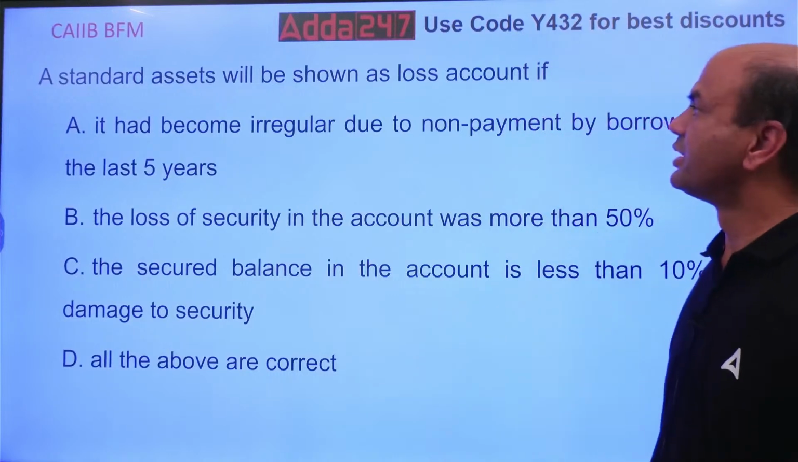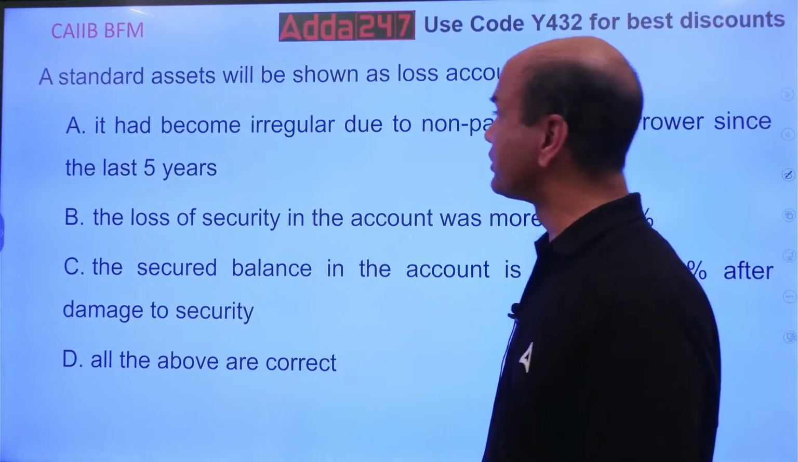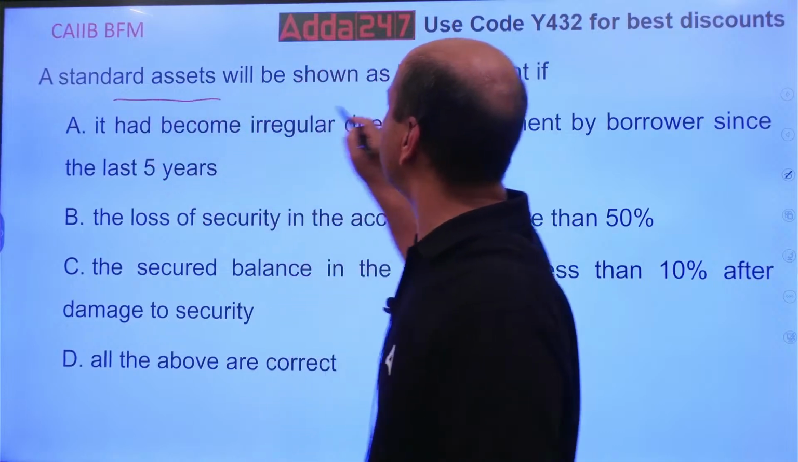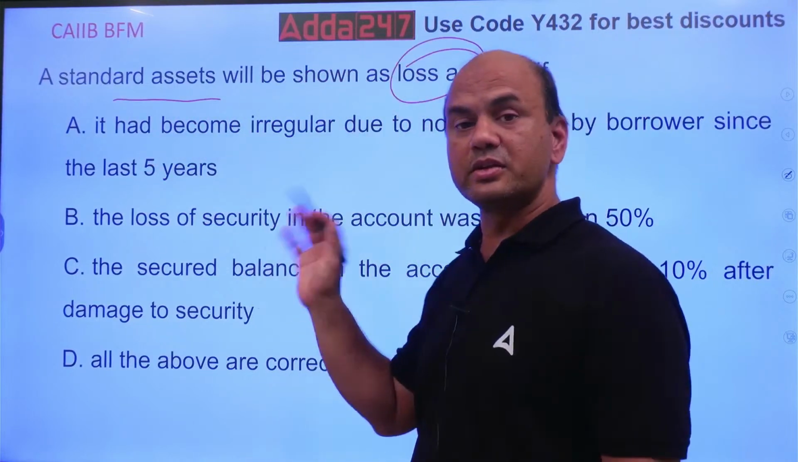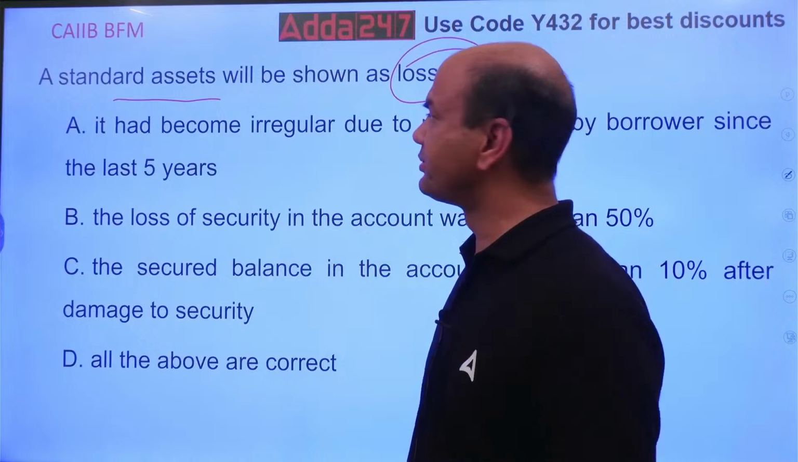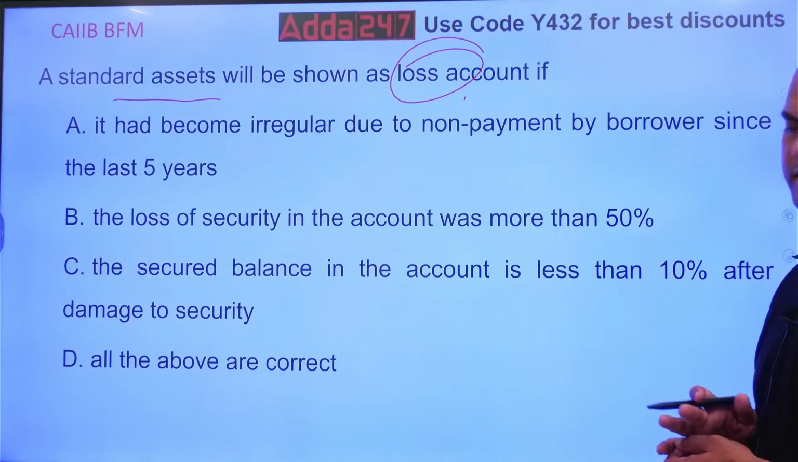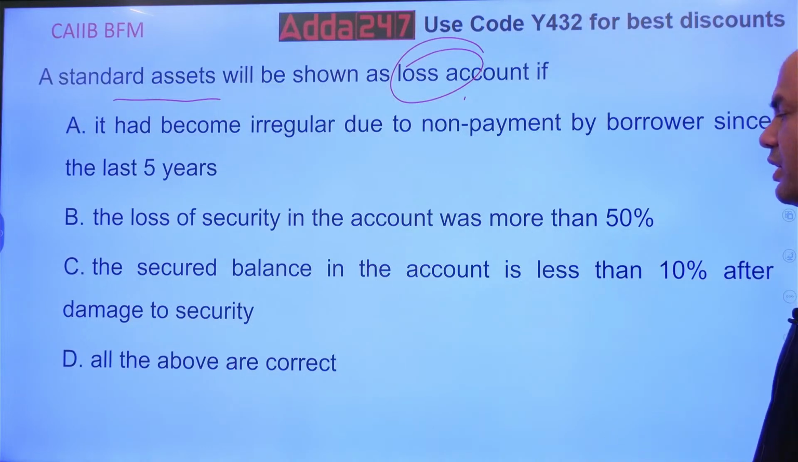Take this. A standard asset will be shown as a loss asset if... So when does the standard asset directly become a loss asset? Directly loss. No doubtful 1, no substandard, no doubtful 2, nothing. Direct loss. It has become irregular due to non-payment by the borrower since last 5 years. The loss of security in the account was more than 50%. The secured balance in the account is less than 10% after damage of security. All of the above are correct.